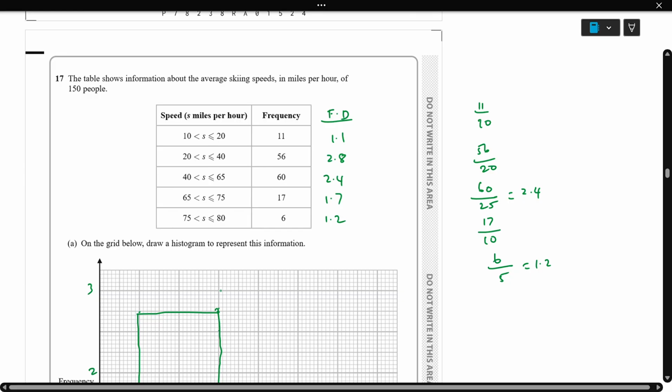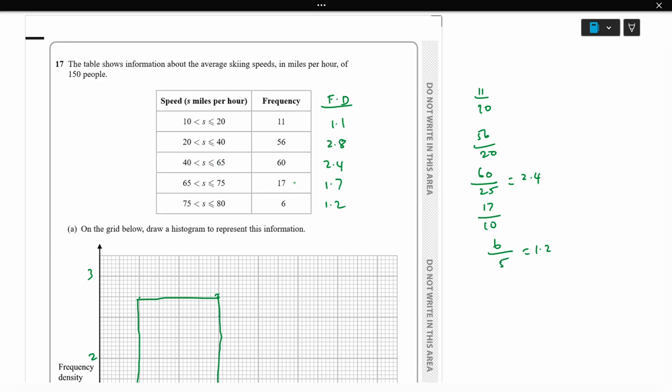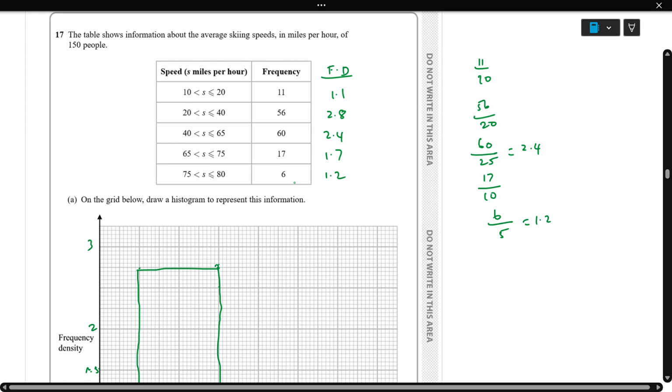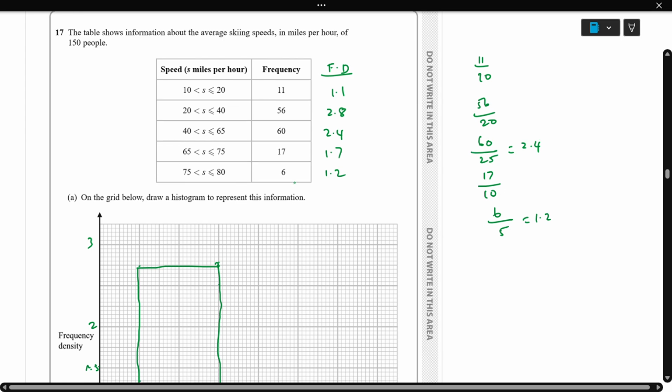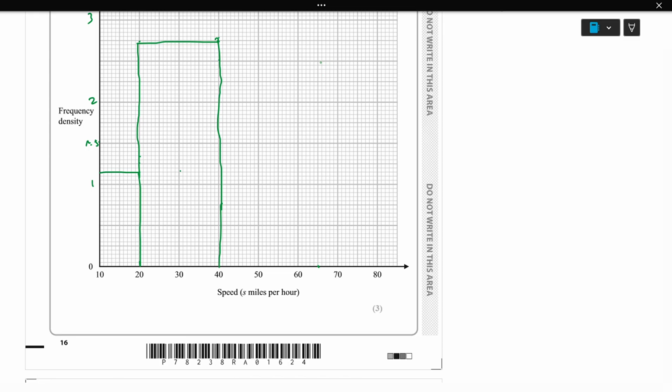Okay, the next is 40 to 65, which is 2.4. 40 to 65 until here is 2.4. This is 2.5, then 2.4 is here.